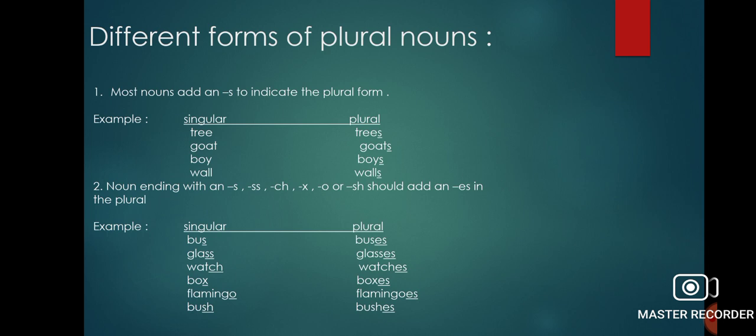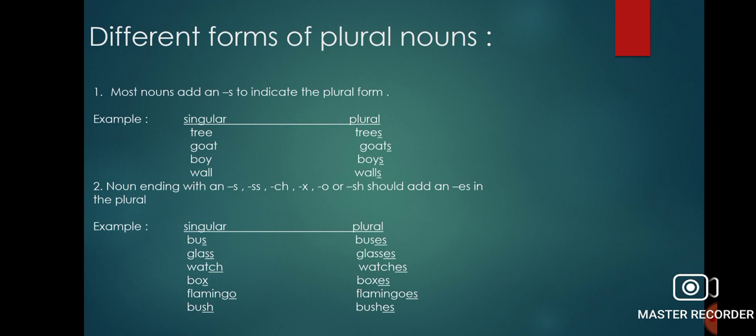Like tree, tree plus s becomes trees. Goat, goat plus s becomes goats. Boy, boy plus s becomes boys. Wall, wall plus s becomes walls. Girl, girl plus s, girls. Boat, boat plus s, boats. So in these nouns we have to add only s and it turns into plural form.